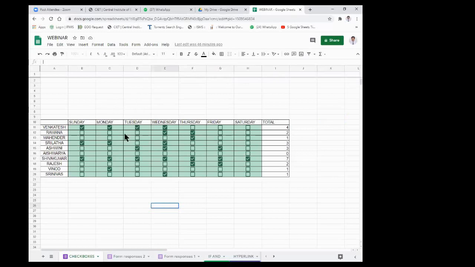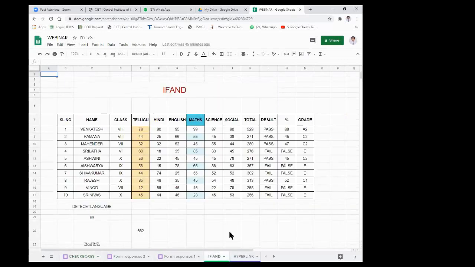Let me go to the first one. Let us discuss these things first of all. This is the ready-made data I have taken, the marks of different students of different classes. There are the serial number, name, class, Telugu, Hindi, English, Maths, etc. Each of these is called a column, and these are called rows. Each row represents the details of a particular person, for example Venkatesh, class, and Telugu, Hindi, etc. marks up to this one.